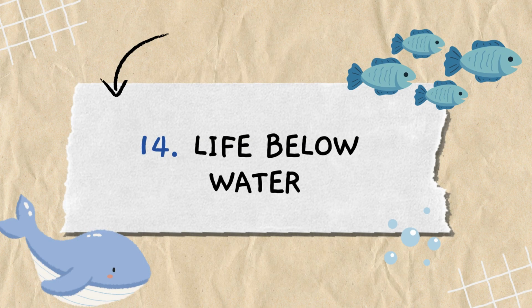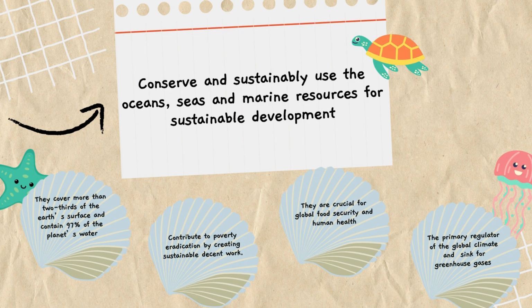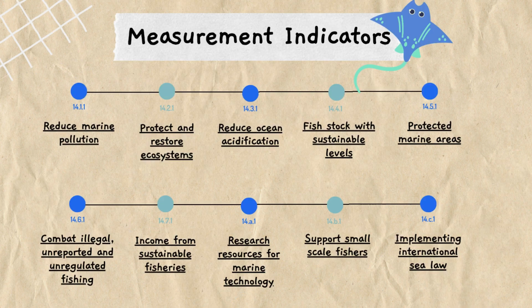This goal is focused on the conservation and sustainable use of oceans, seas, and marine resources. This SDG is not just about ecosystems. It also has many consequences in different areas such as economy, social livelihood, and food security. There are in total 10 indicators that are focused on marine pollution, ecosystem protection, combating illegal practices, protecting fishers' livelihood, and the implementation of international laws.